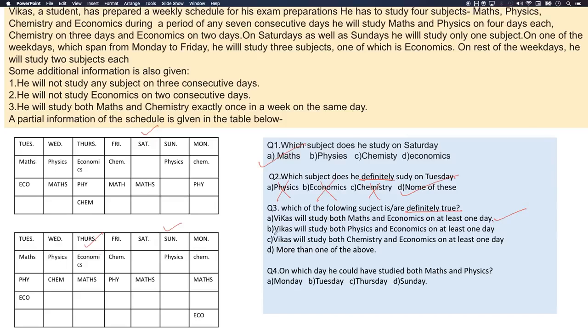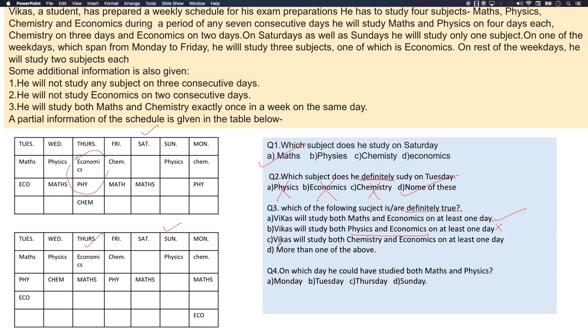Now let's look at B. Vikas will study both physics and economics on at least 1 day. Physics and economics. So yes, it is possible in table 1 over here. Okay, let's see over here in table 2, anywhere physics and economics, definitely physics and economics. So this is not possible because economics has two chances. So it cannot be put under definitely. Anywhere else, physics and economics? No. So the second option is wrong.